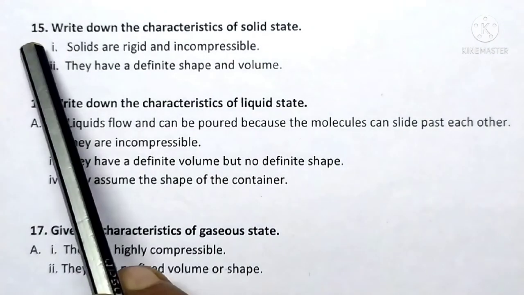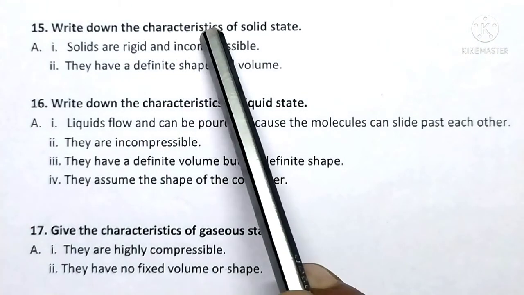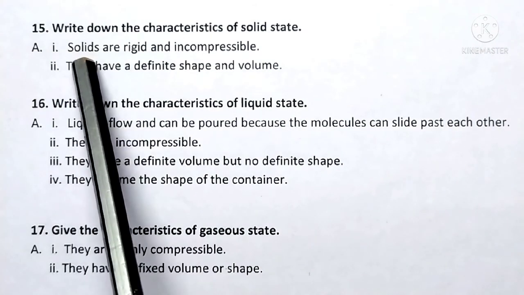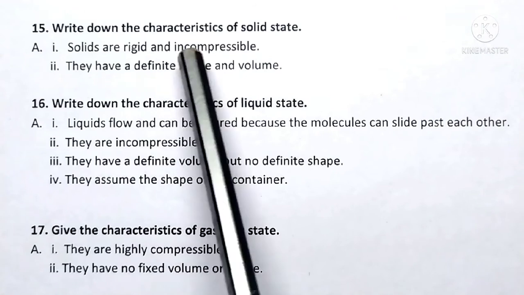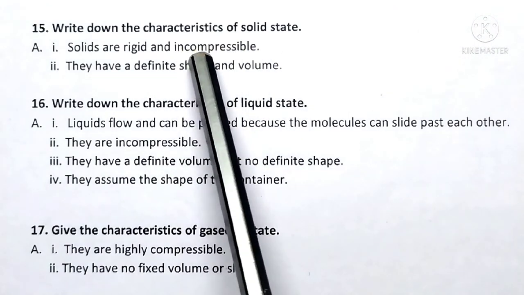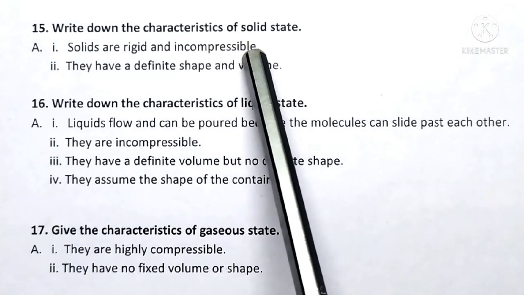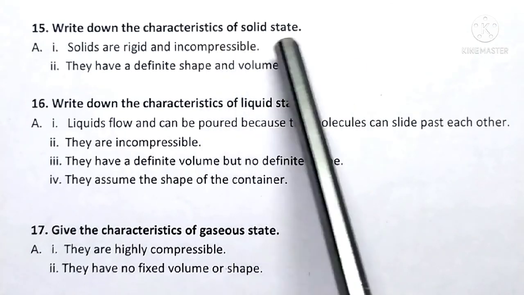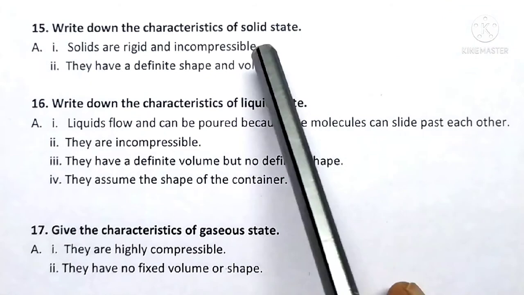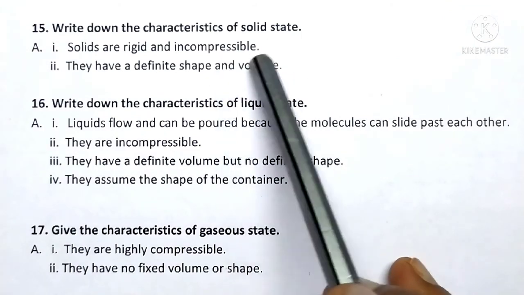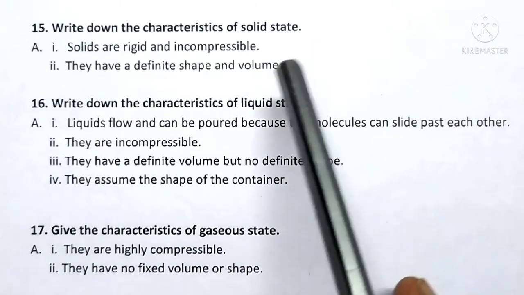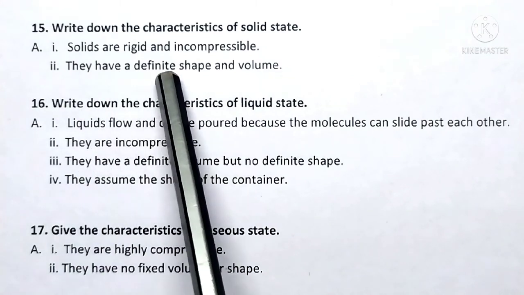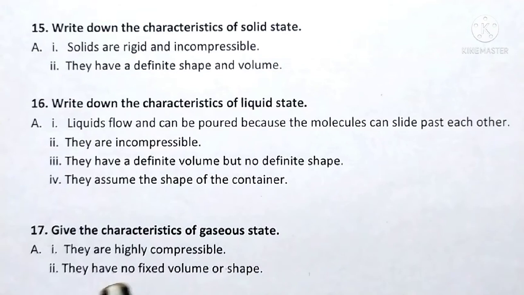Question number 15. Write down the characteristics of solid state. Answer. Solids are rigid and incompressible. What is meant by incompressible? That means they cannot be pressed. They cannot be compressed. On them we cannot apply pressure. Point number 2, they have a definite shape and volume.